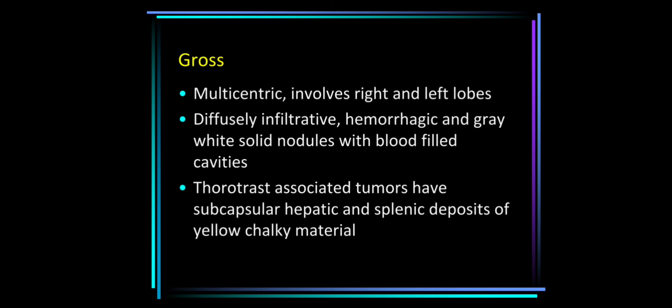Grossly, angiosarcoma is multicentric, that is, you see multiple foci and it involves both the right and the left lobes. It is diffusely infiltrating and hemorrhagic in appearance, and grey white solid nodules with blood filled cavities can be there. Thorotrust associated tumors have subcapsular hepatic and splenic deposits of yellow chalky material. So this is how the multifocal angiosarcoma will look like.